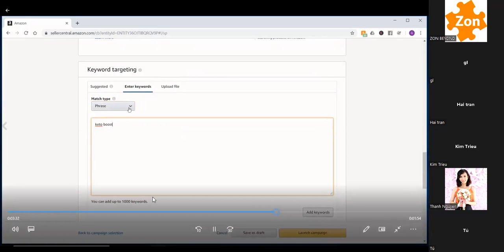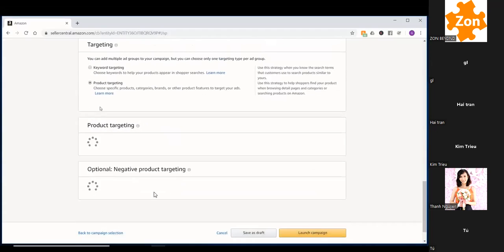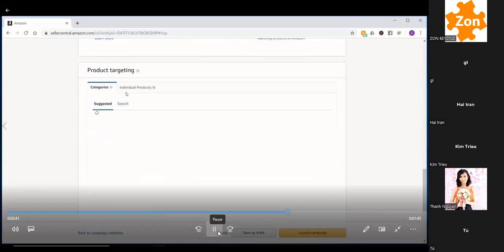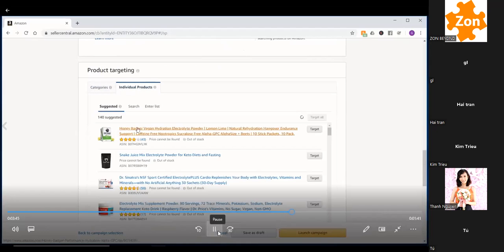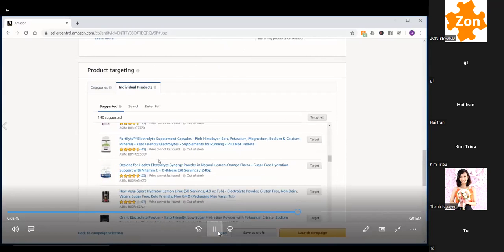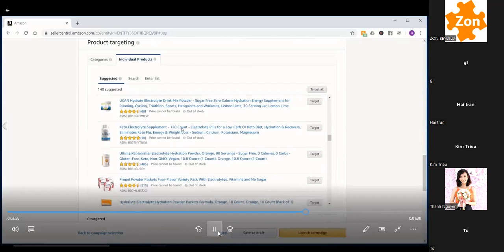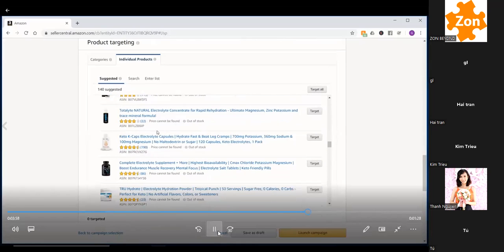So you could do that. There's like a lot of ways that you can get creative with this. What I like to do is, again, product targeting. Look at the suggested. I don't even go to categories. I just look at the suggested individual products, and I'll just add 10 at a time. And if I see something that's highly competitive that I don't want to add, like this maybe, I'll skip it. But for all the other ones that make sense, I'll just keep adding them 10 at a time, create a bunch of campaigns, and a lot of them do drive a lot of sales.